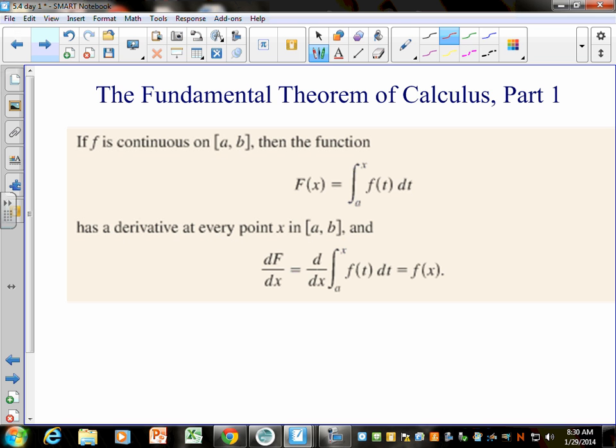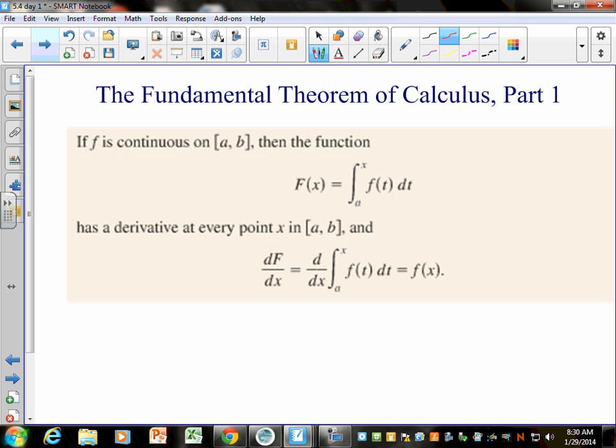We say the fundamental theorem of calculus, part 1, is that if f is continuous on the closed interval, and we say that capital F of x is equal to the integral from a to x of f of t. Capital F of x represents the antiderivative.